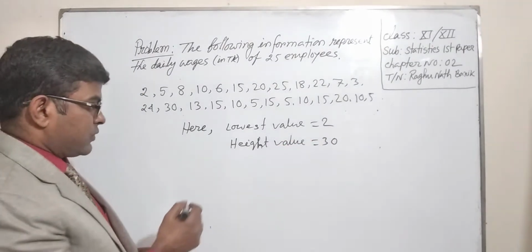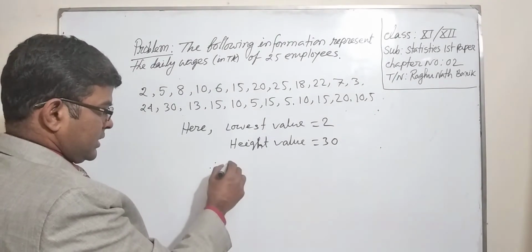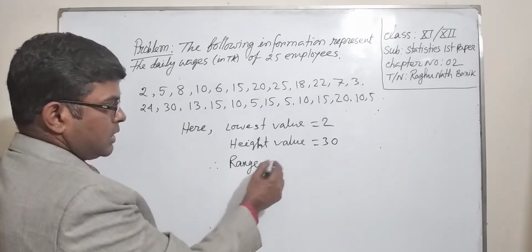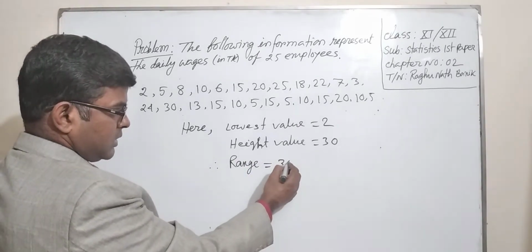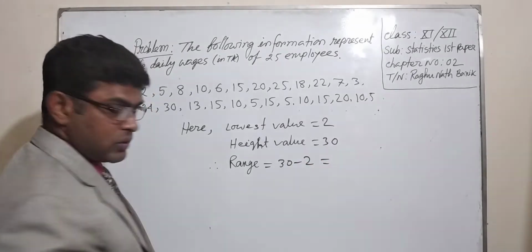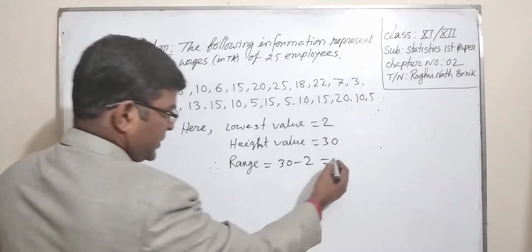Now the range equals the highest value minus the lowest value, that means 28.